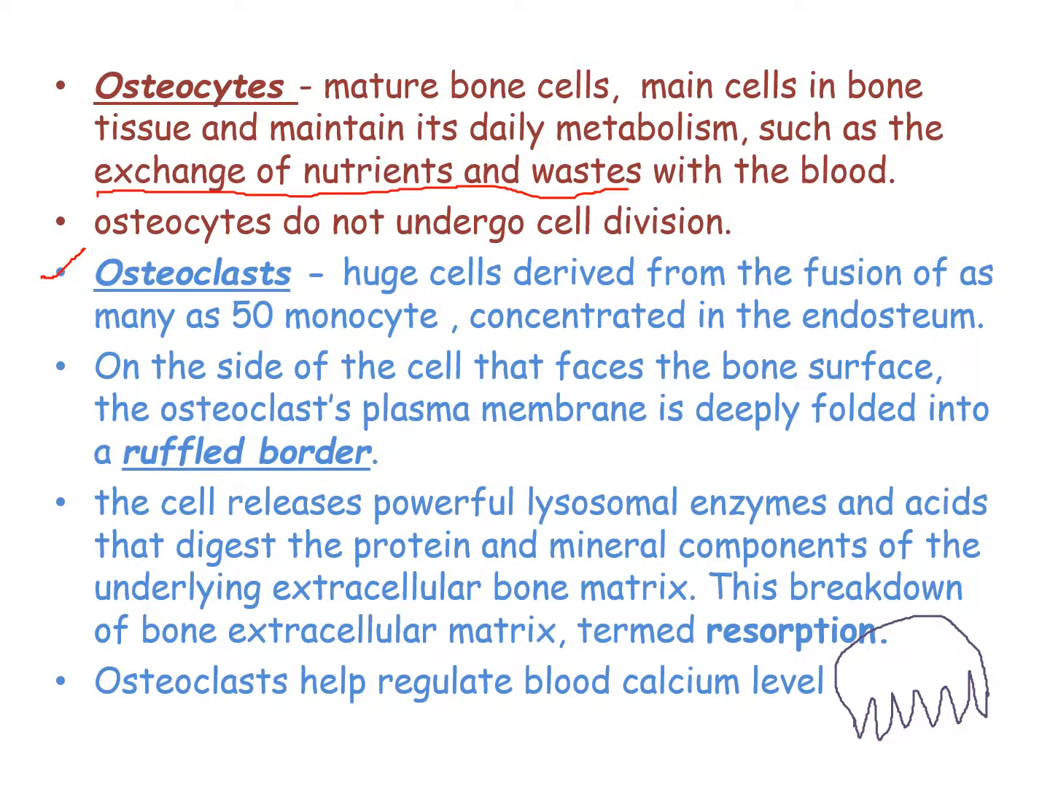Osteoclasts, these are huge cells derived from the fusion of 50 monocytes and these are concentrated in the endosteum region. The osteoclast has a ruffled border. This is the ruffled border of the osteoclast. And these cells release powerful lysosomal enzymes and acids that digest the proteins and mineral compounds of the underlying extracellular bone matrix. This breakdown of bone extracellular matrix is termed resorption.